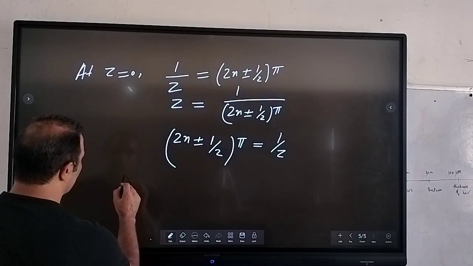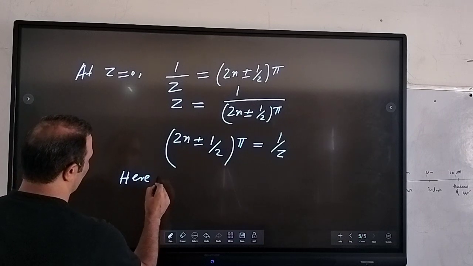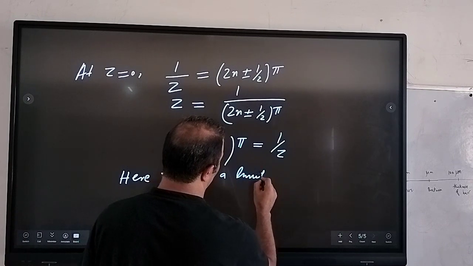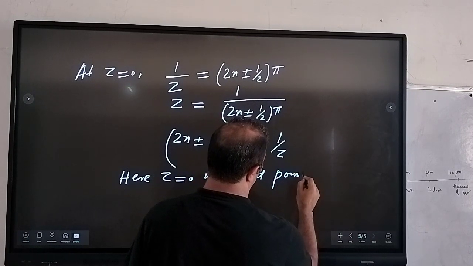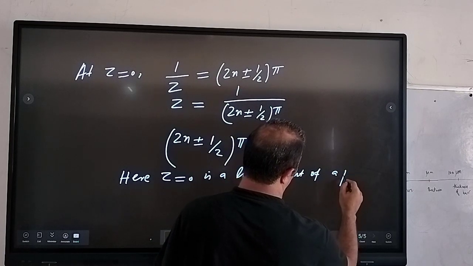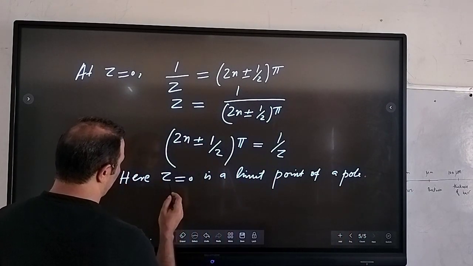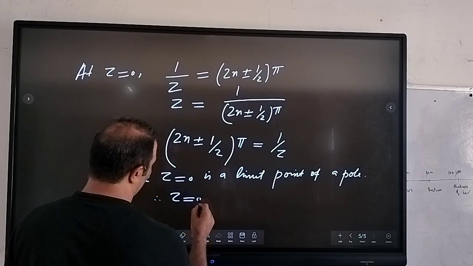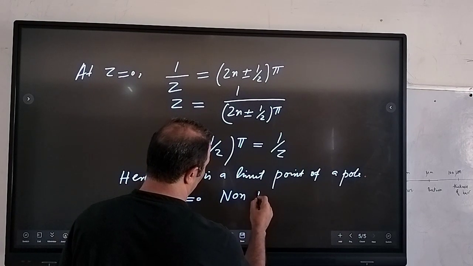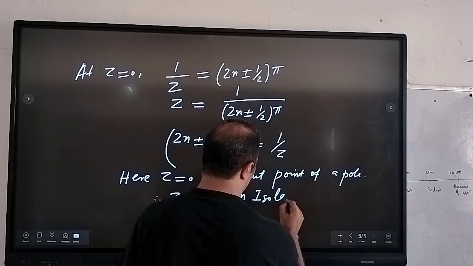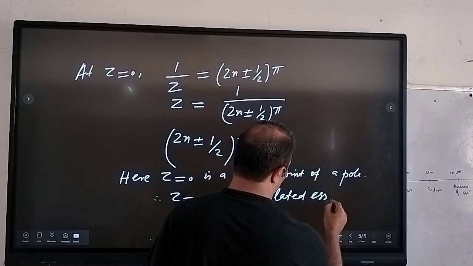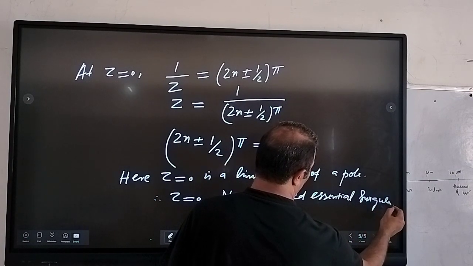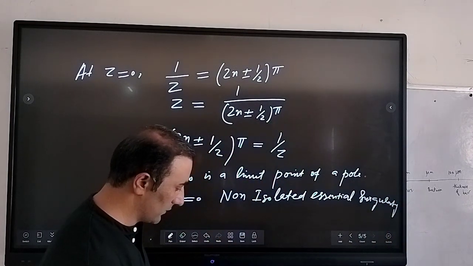Because z equal to 0 is the limit point of the poles, therefore z equal to 0 is a non-isolated essential singularity, right?